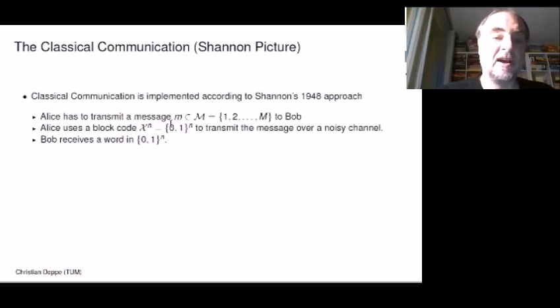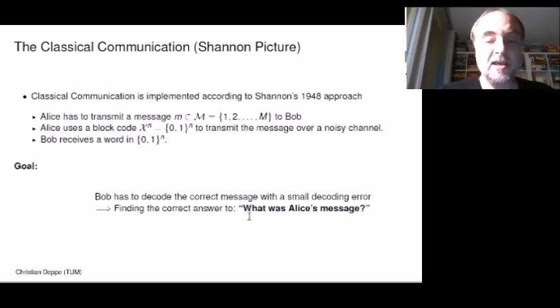And what was his idea? He simplified the communication model. So he looked at the following nice model. Alice wants to transmit a message from 1 to M to Bob. And she can use binary strings of length n to transmit the message over a noisy channel. Because of the noisy channel, Bob receives some binary word of length n. And what is his goal? He wants to find out what Alice's message was.